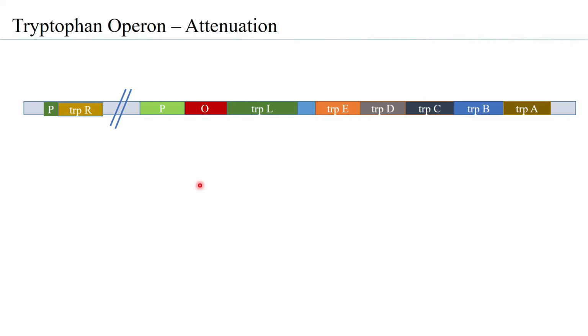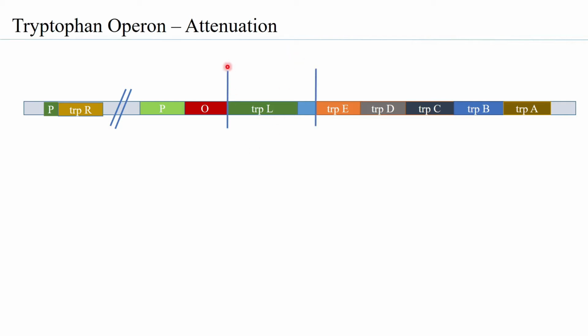So let us now look at the attenuation. That is, what are the attenuator sequences doing? Attenuation, as I mentioned, is basically weakening of the system. So when you look at weakening of the system in the case of tryptophan operon, you're looking at its ability to transcribe the structural genes becoming less or becoming weak.